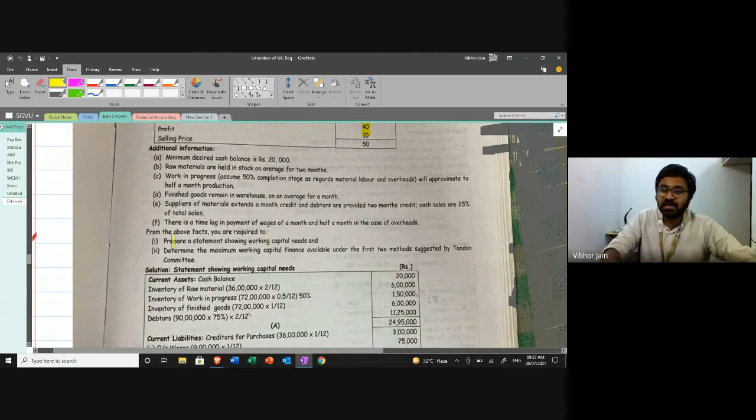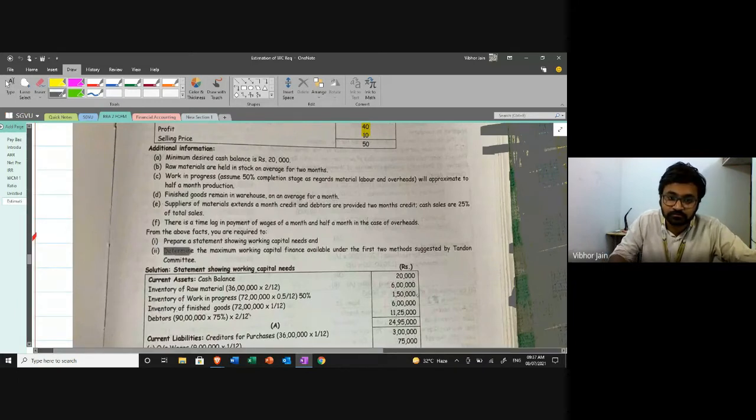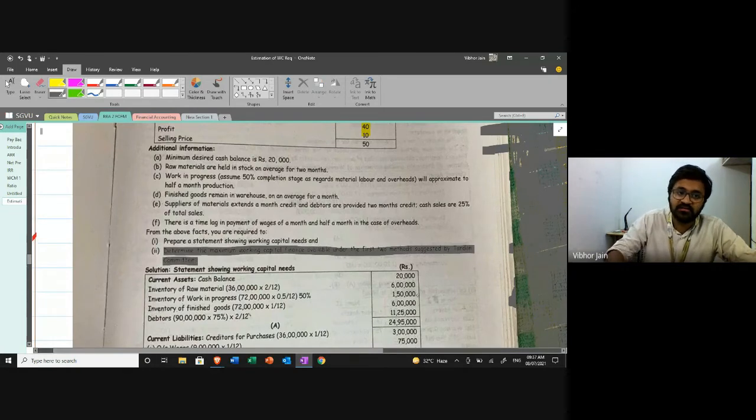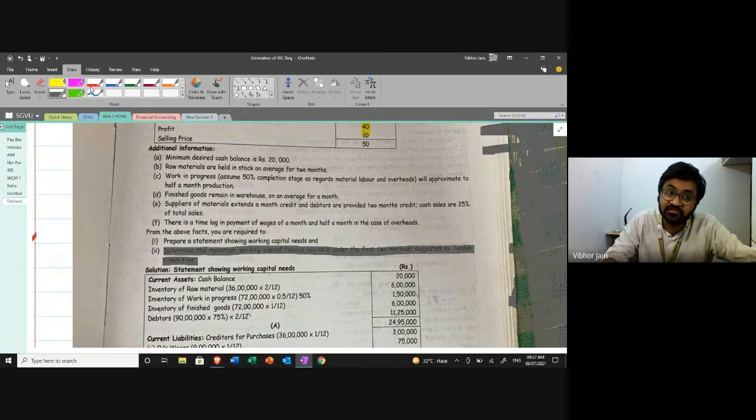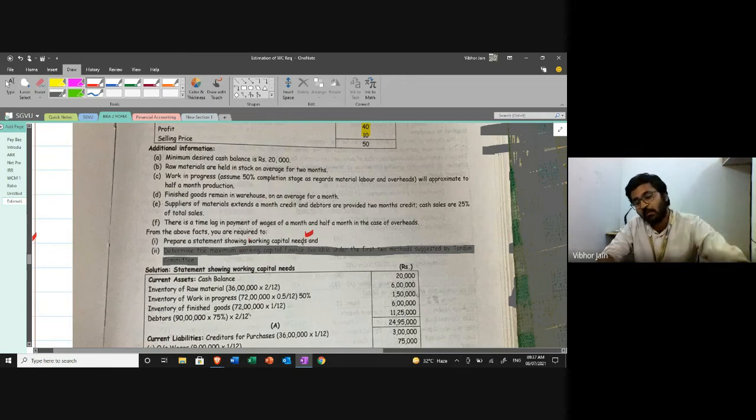So prepare a statement showing working capital needs. This part we are not going to cover, so you can just ignore it. But this part is very, very important: prepare a statement showing working capital needs. So you have to estimate what is the working capital requirement of the business.